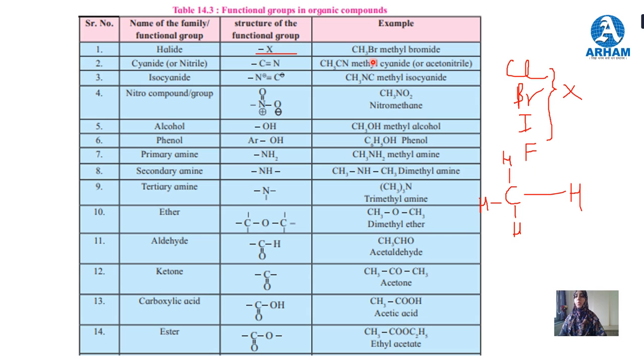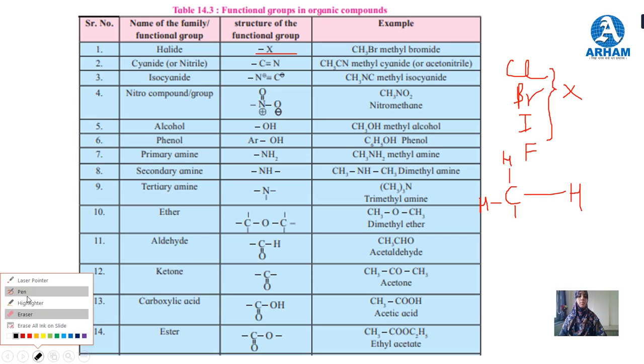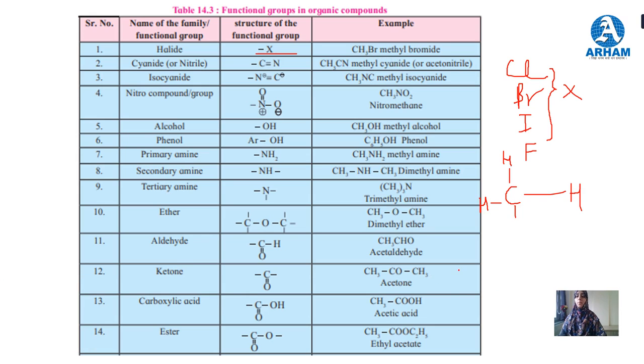It may be methyl bromide, ethyl bromide, or others. If we replace this hydrogen with bromine, Br, it is called methyl bromide. So this is methyl bromide.